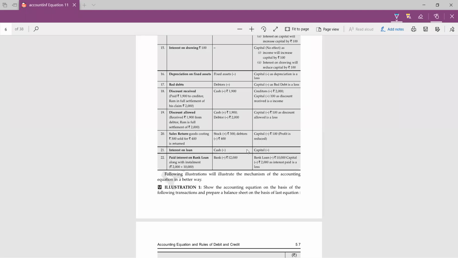Yes. Interest on loan, if we are making payment of interest on loan, then interest on loan is an expense. So cash will be decreased, and on the other hand side, as it is an expense, capital will be decreased. Okay. And if we are making payment of interest on loan by check, in that case, instead of cash balance, bank balance will decrease. So now we are ready to do the numericals.